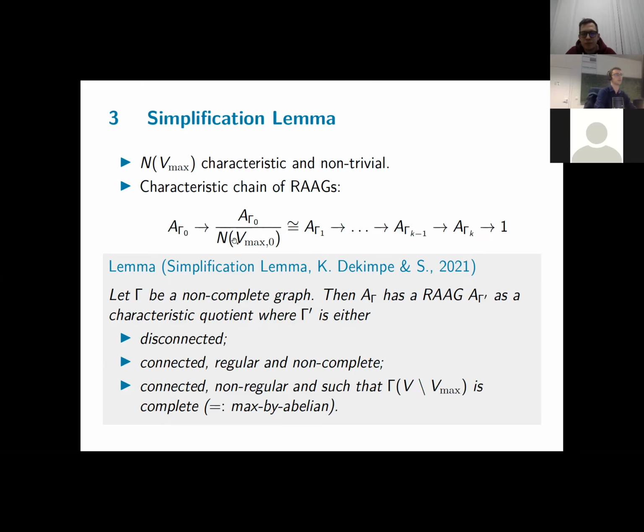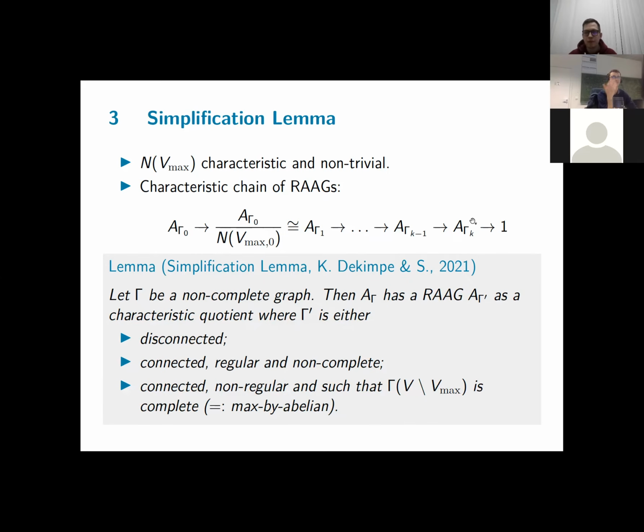So from A_Γ0, we get A_Γ0 mod this normal closure, which is A_Γ1. Now, Γ1 contains strictly fewer vertices than Γ0. We've deleted at least one of them. So Γ1 is a smaller graph. But we can continue in this way. We can delete all vertices of maximal degree in Γ1 to get Γ2. Again, it's a characteristic quotient on the level of groups. And we obtain a graph with strictly fewer vertices.